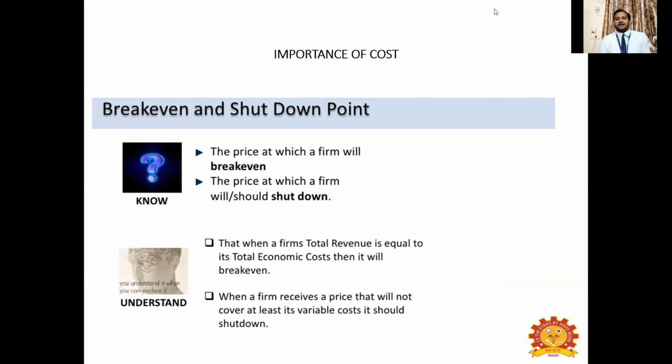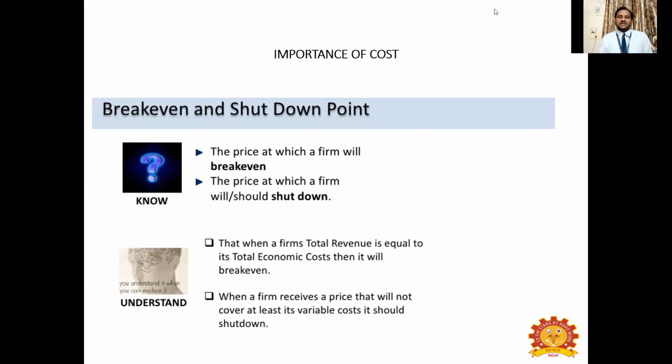So one thing, as I told you, you have to try to reduce the cost. You can go for some alternative methods. Instead of using laborers, you can go for machines. Instead of using machines, you can go for laborers. Instead of using fertilizers, which are of high cost, you can go for farmyard manure, organic manure, etc. In such a way, you have to reduce your cost so that the total cost will be equal to total revenue in a short period of time. It will come quickly. That point is called the break-even point.